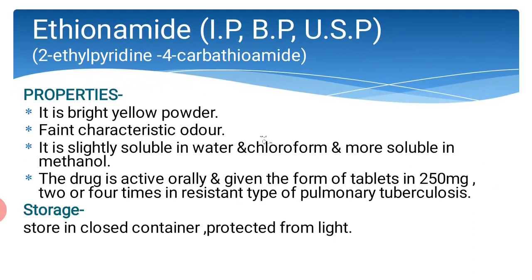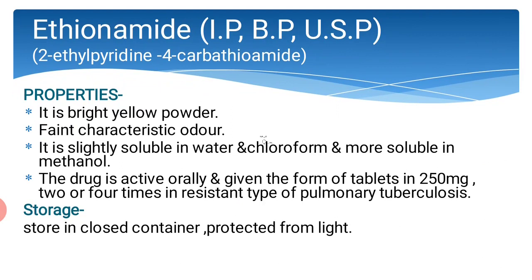The next is ethionamide. The chemical name of this ethionamide is 2-ethyl-pyridine 4-carbathioamide. The properties are: it is a bright yellow powder, it has a faint characteristic odor, and the solubility is: it is slightly soluble in water and chloroform and more soluble in methanol.